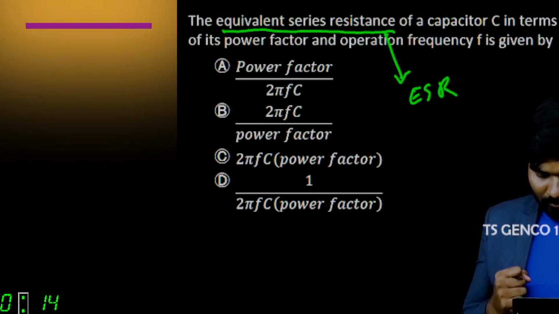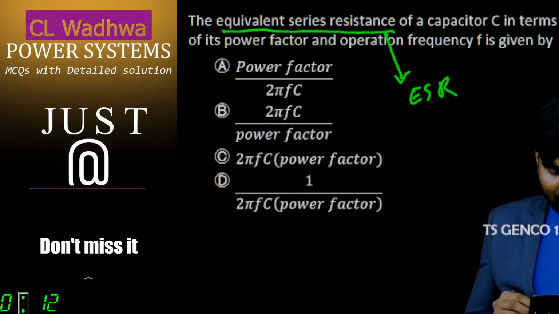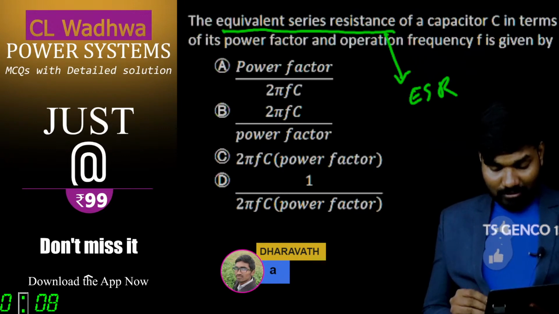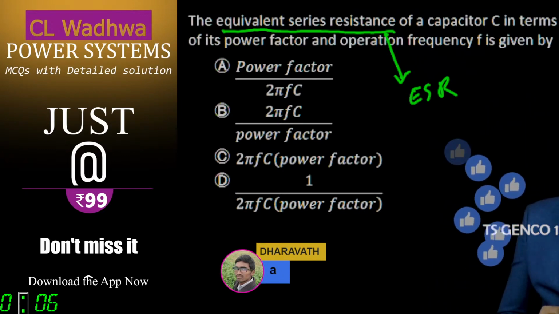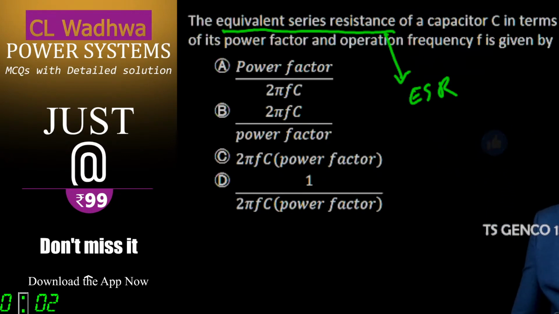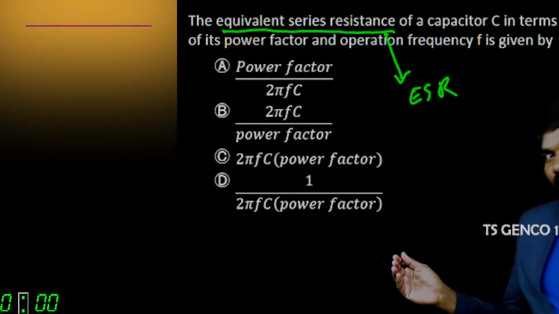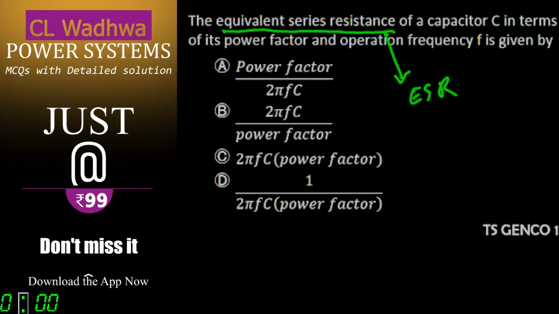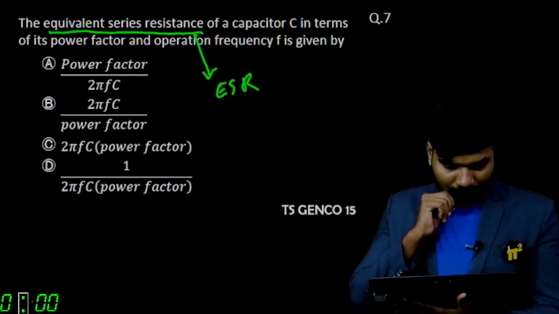Naveen is saying A. Raviteza is saying A. Okay. Nice, nice. Any more answers we got? Nothing? Okay. Let's go back.